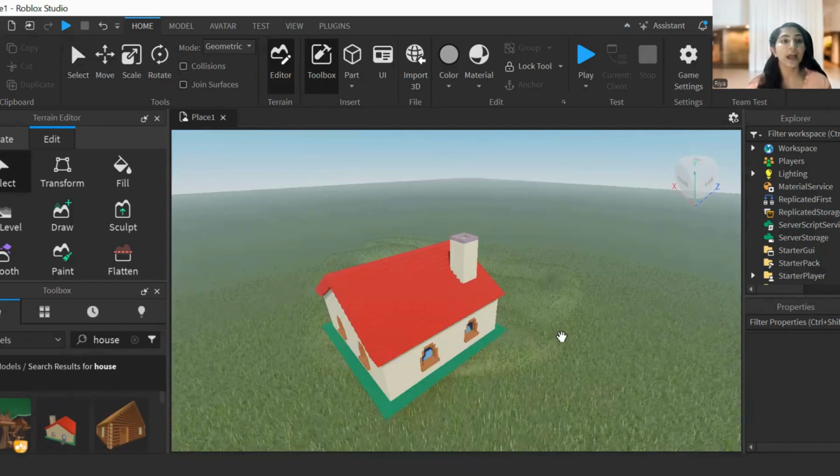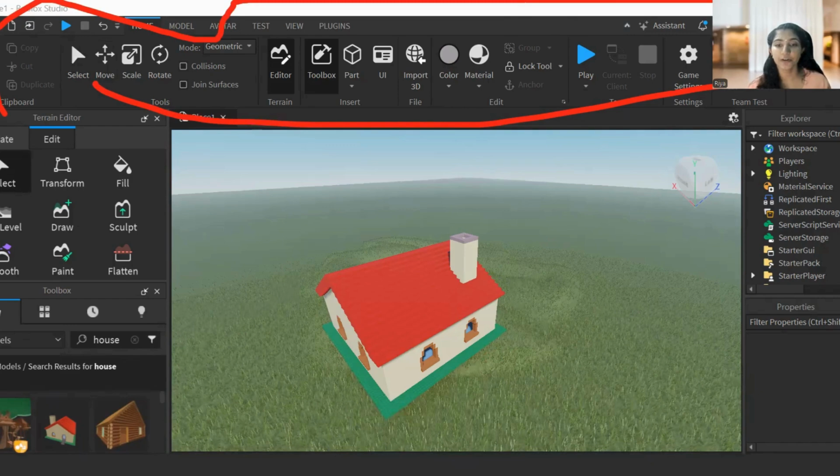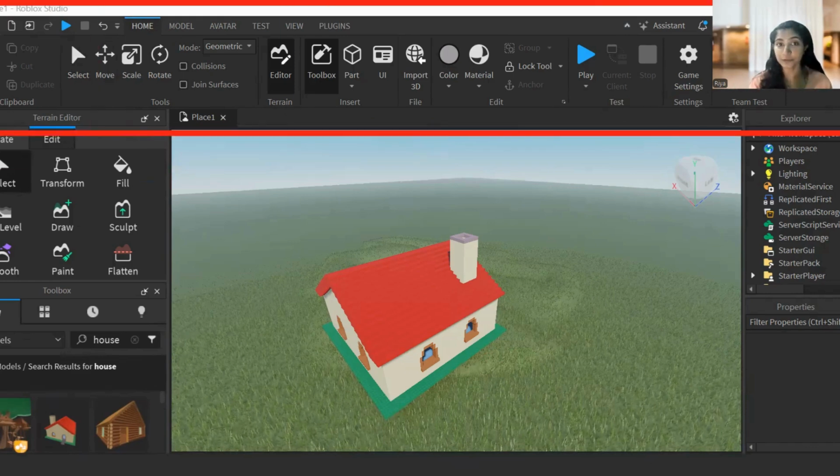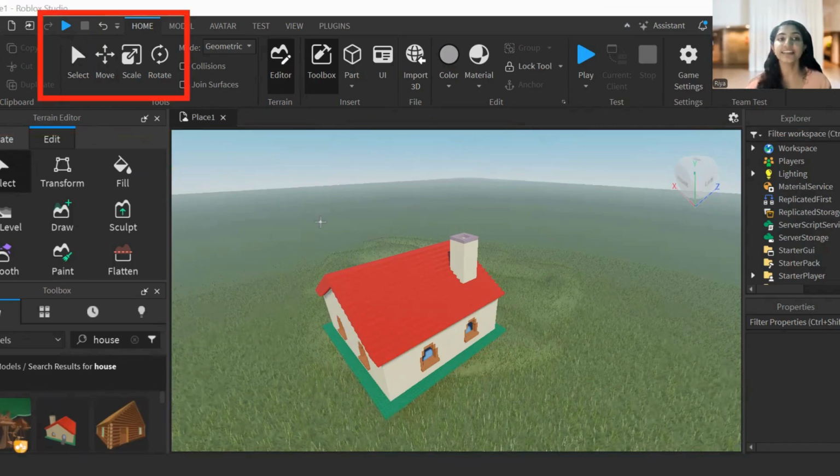Now I'm going to teach you the tools over here. We have a lot of tools on the top. By using these tools, we can make amazing projects. We can do anything without any limits. Now I'm going to teach you only these three tools: select, move, and scale and rotate.